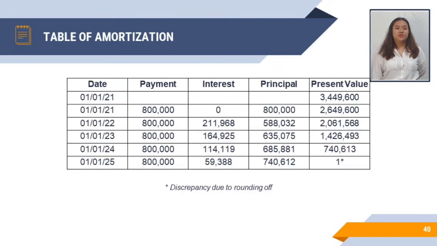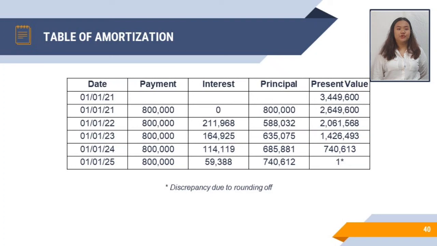Interest is equal to the preceding present value times the interest rate. The first rental payment on January 1, 2021 pertains to principal only. Hence, on January 1st, 2022, the interest is equal to 2,649,600 pesos times 8% or equal to 211,968 pesos. This interest pertains to 2021.